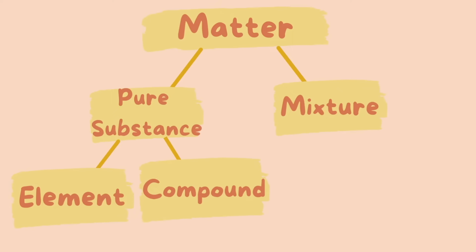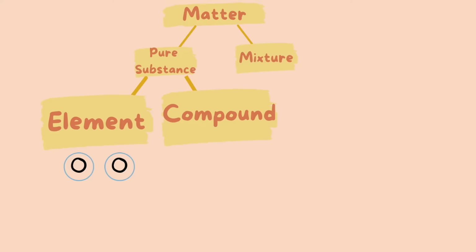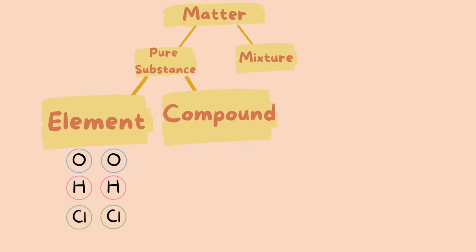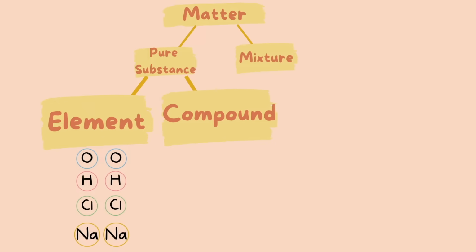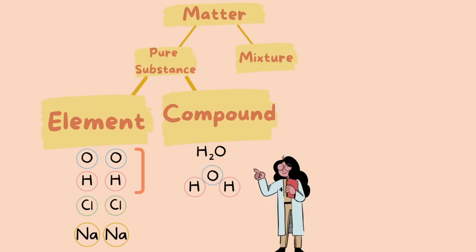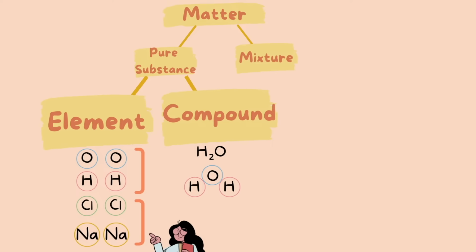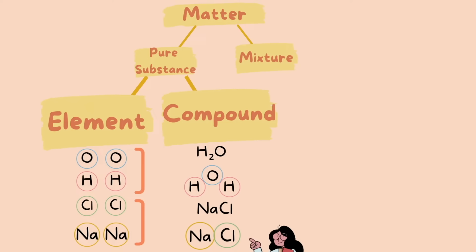Let's look at some examples of elements and turn them into some compounds. So here we have oxygen, hydrogen, sodium, and chlorine atoms. These are all in their purest, most simple form, their elemental form. Now we can combine these elements to make compounds. So if we combine hydrogen and oxygen, we can make H2O. If we combine sodium and chlorine, we can make sodium chloride.